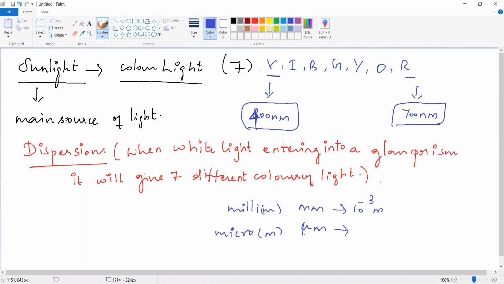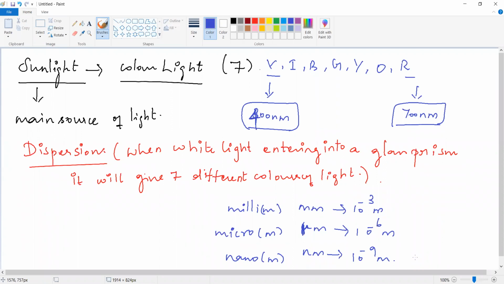Micro is one symbol. It is the micrometer. Micro means 10 power minus 6 meter. And nm means nanometer. Nano means 10 power minus 9 meter. So please all of you write millimeter, micrometer and nanometer.